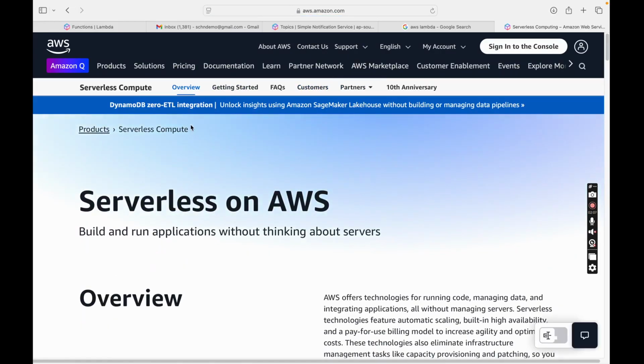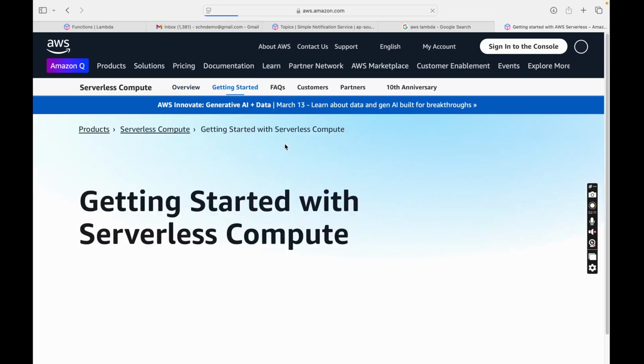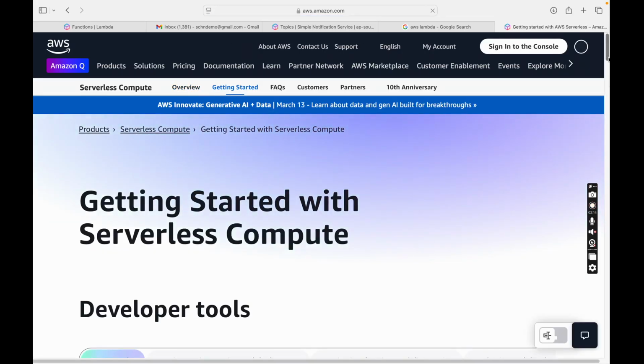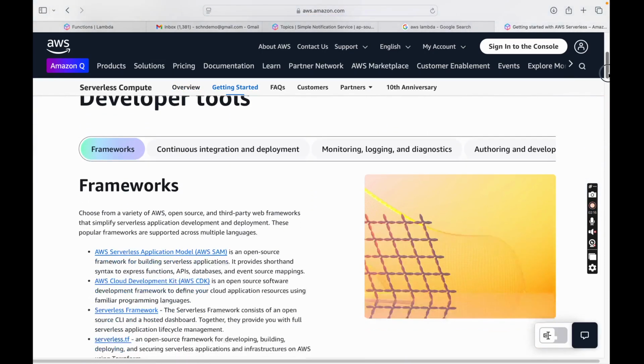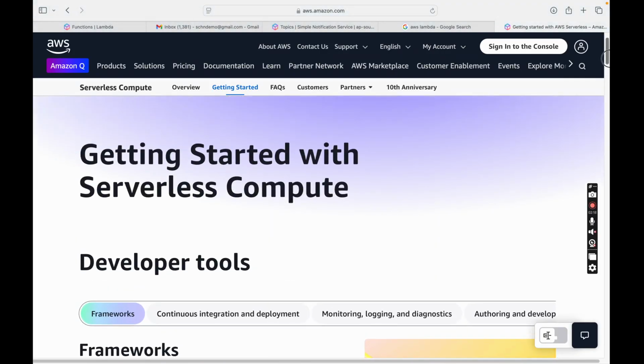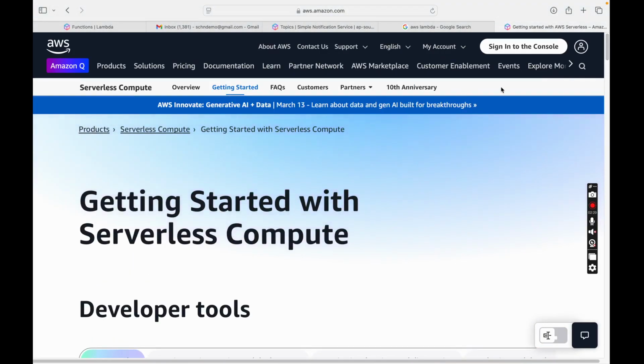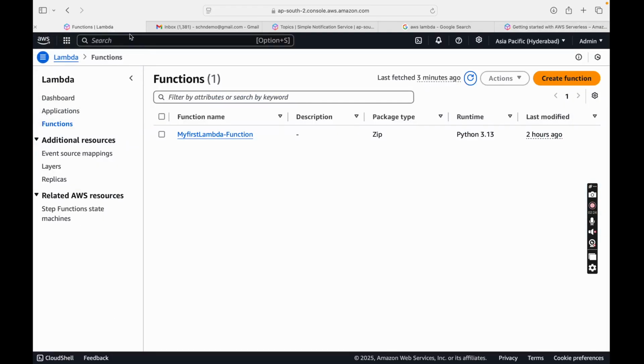Let me click on an overview. So this is our serverless service on AWS. Getting started with AWS Lambda, you can see it is a compute category service, so obviously developers would prefer to have AWS Lambda. Now let's go to the AWS console and understand AWS Lambda functions.